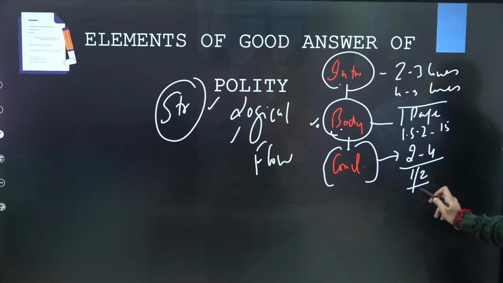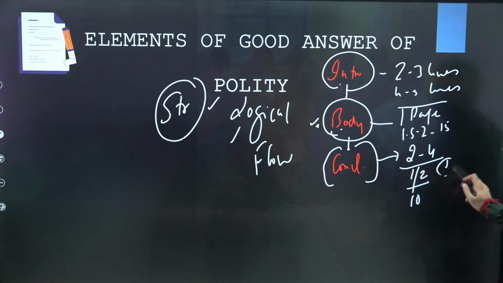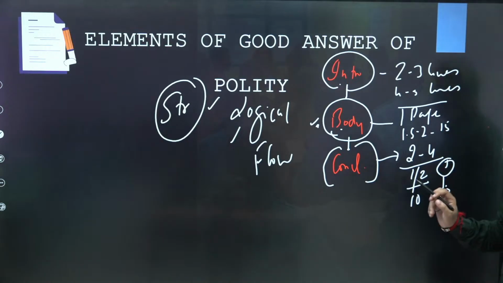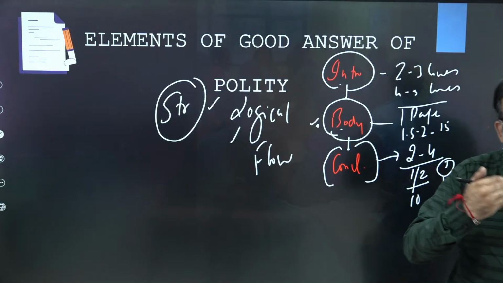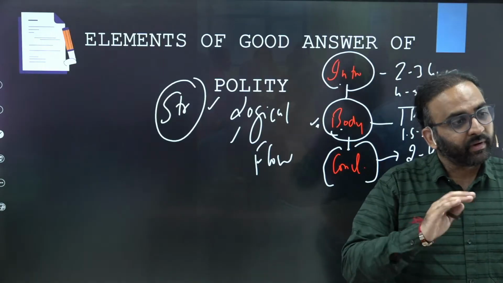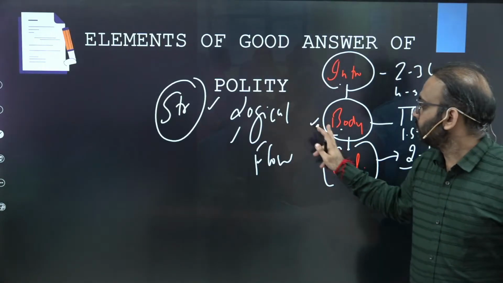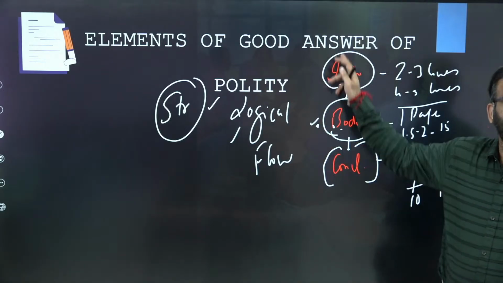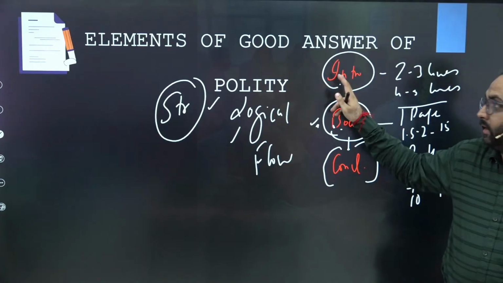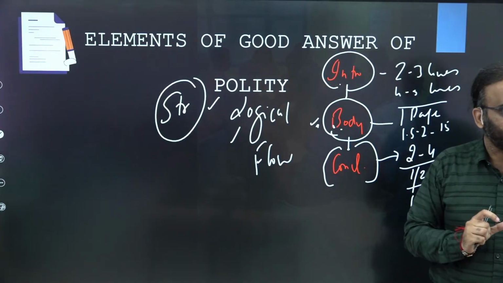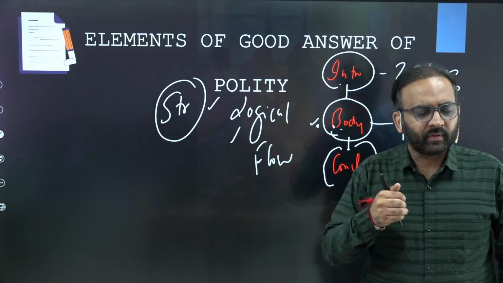Half of the page for 10 marks or 1 full page for 15 marks. The conclusion could be lengthy, but never the introduction. If you write a lengthy introduction, the examiner will assume that you do not know the body part.